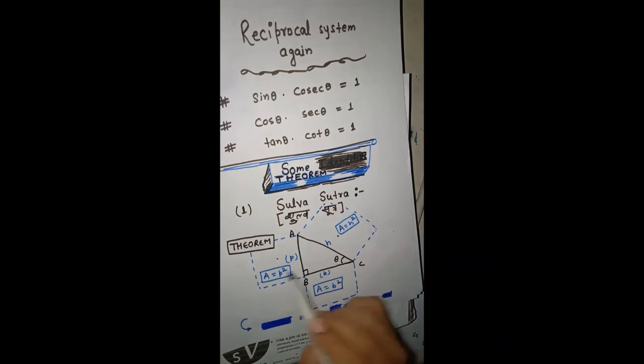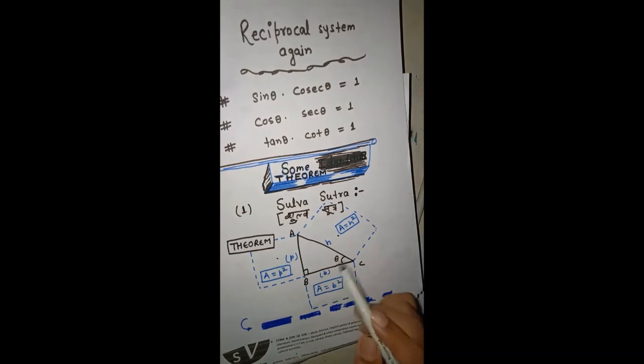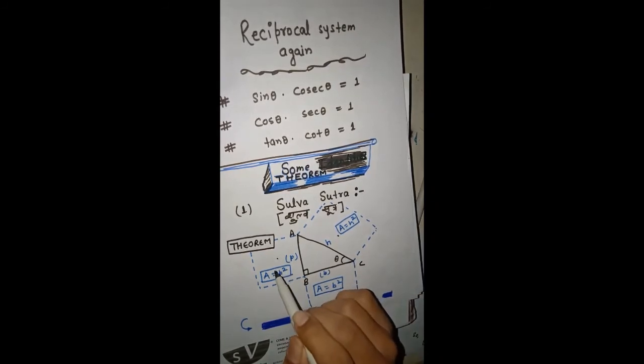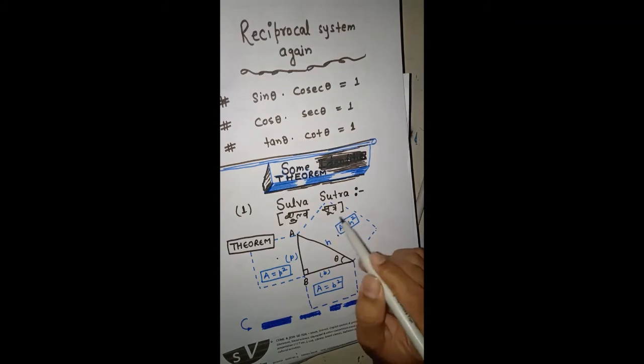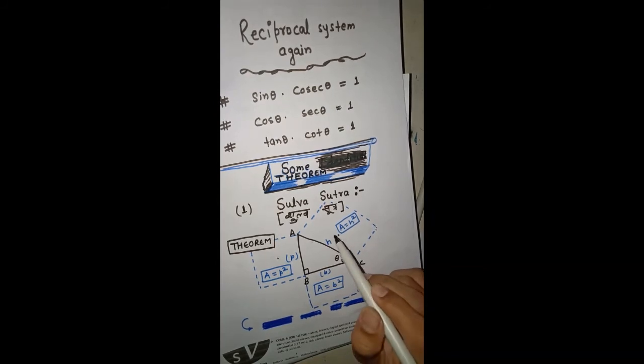Now there are another two regions here. One is here and one is here. Surprisingly, if you add the areas of these two regions, you get the area of this region. It is very interesting. So this is all about the Sulva Sutra.